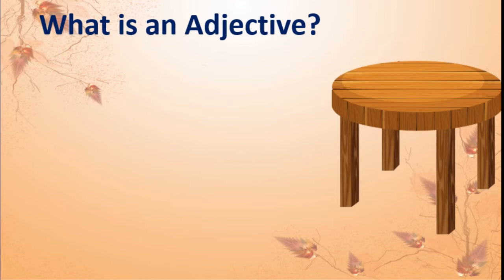Okay, we will start. First one. It's a big table. Okay, now here table is a noun. You know that table is a noun and the describing word is big. Isn't it? Now big shows the size of the table. Got this? We use a describing word to tell the size.